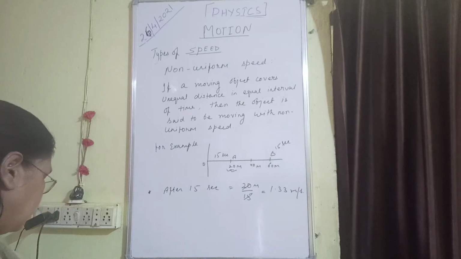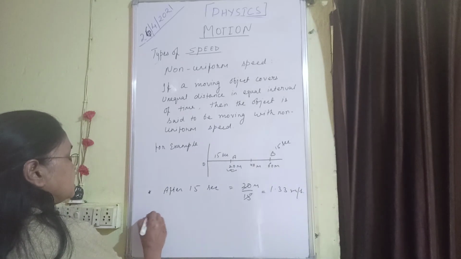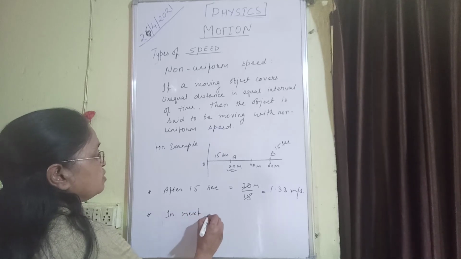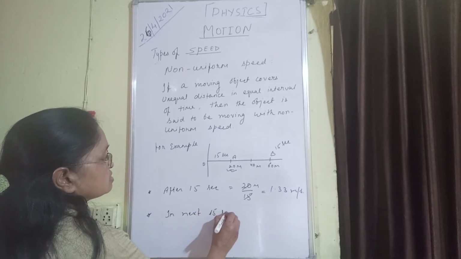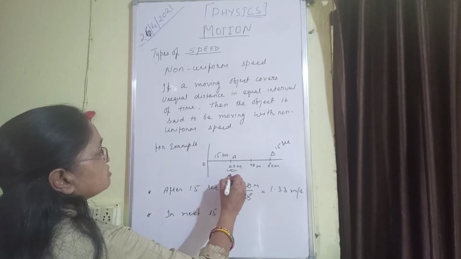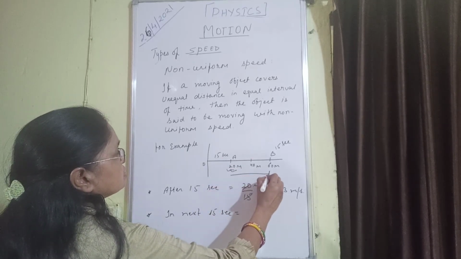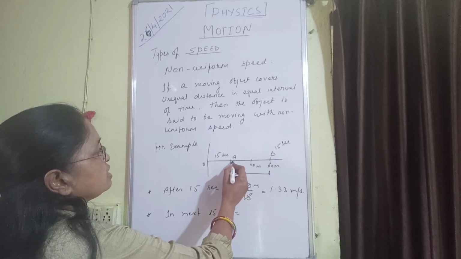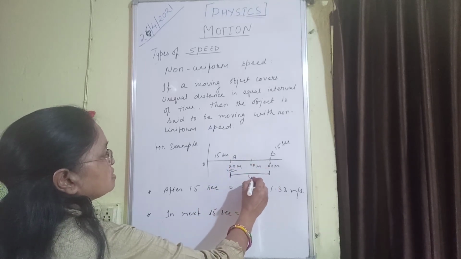Then you see what is happening in the next 15 seconds. In the next 15 seconds the body is covering from A to B, means 60 minus 20, this is 40 meter.